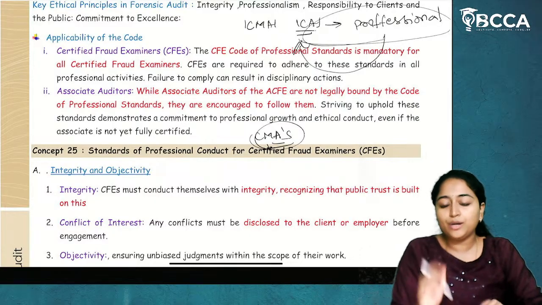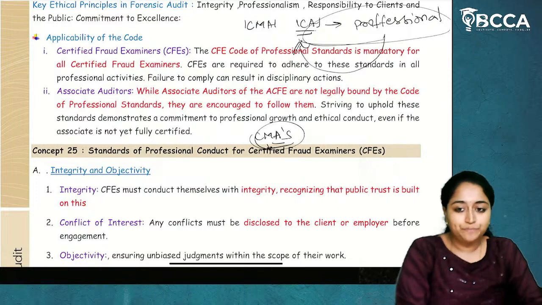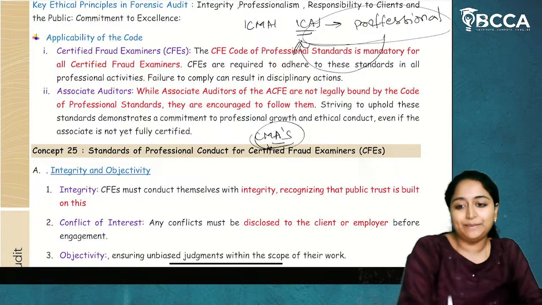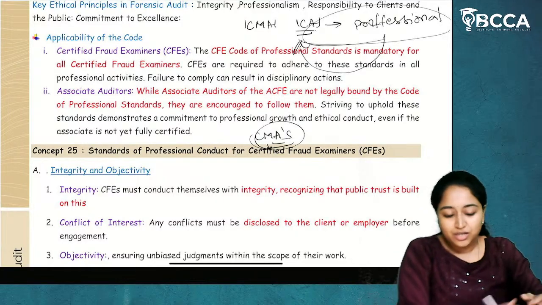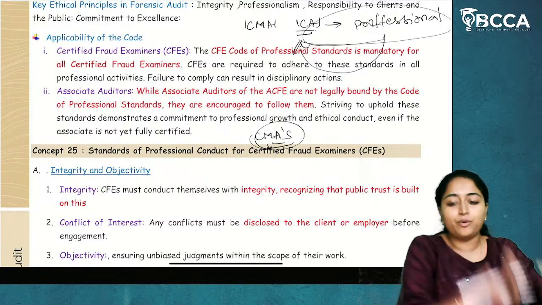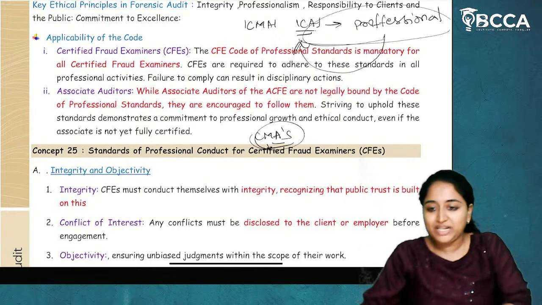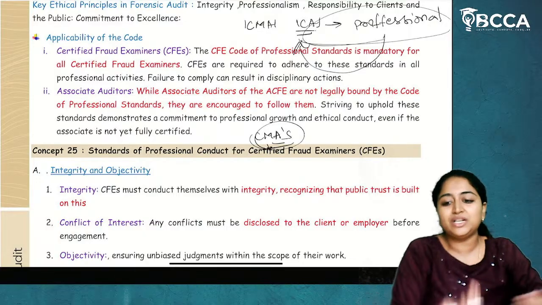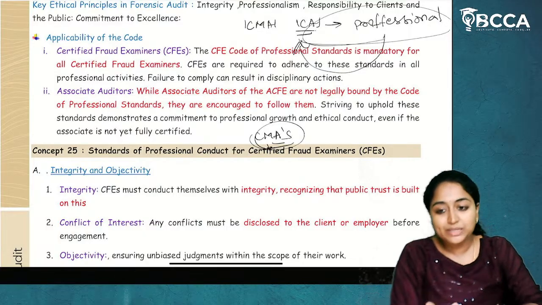Now, if you are going as an intern trainee to an organization, which means you are working for them as a part CMA, a grad CMA, so you have qualified your CMA intern. After that, you are going for training to write your final examination. So you are training yourself to become a professional CMA. For them also, the code of conduct is applicable.